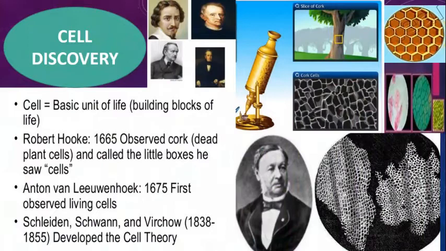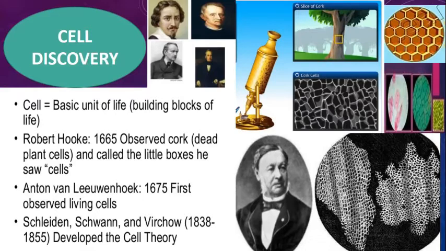Students, what is a cell? Cell is the basic structural and functional unit of every living organism. Various scientists have contributed regarding the discoveries of the cell. So the first credit goes to Robert Hooke. Robert Hooke in 1665 observed the cell in cork cells and he called the little boxes as the cell. So he observed the cell under the microscope for the first time.